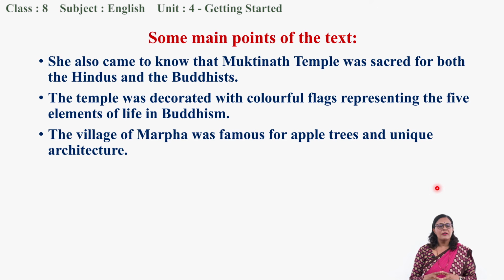The village of Marfa is also discussed in our text. Marfa is very famous for apple trees, for tasty apples and the unique architecture, which is a close-knit community with narrow pathways. Okay, this type of unique structure is only in Marfa village of our country.